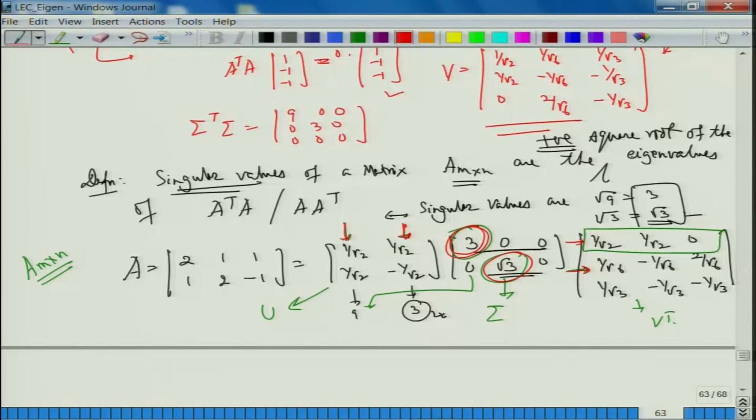Again, I want you to be very careful to understand that these 2 vectors that I am looking at, this vector and this vector, are perpendicular. This vector, this vector, this vector are perpendicular.